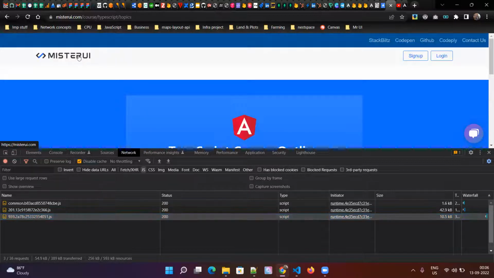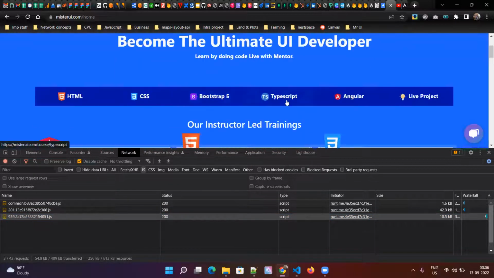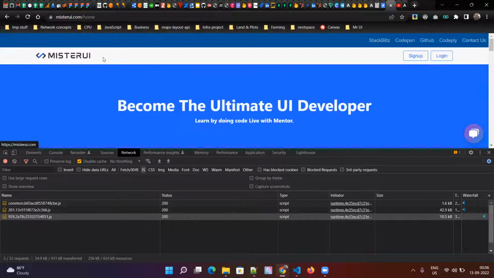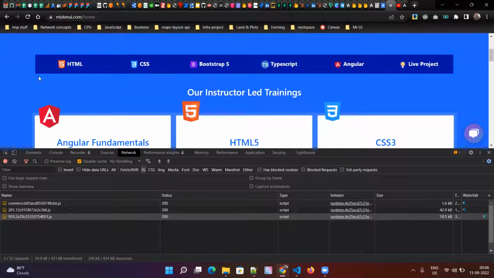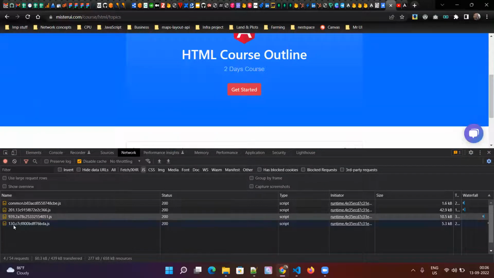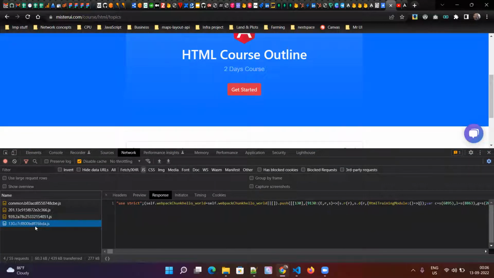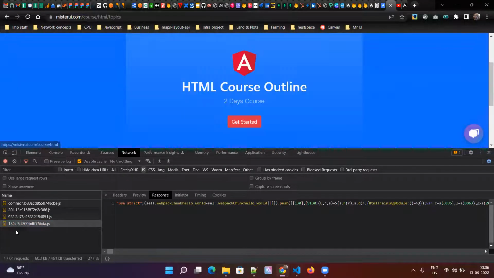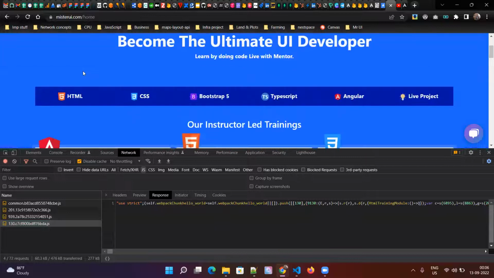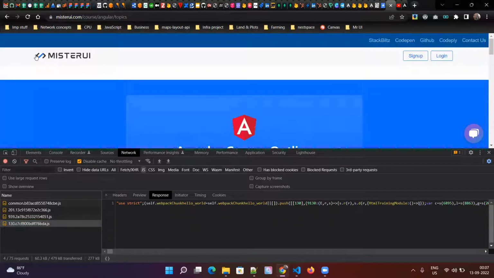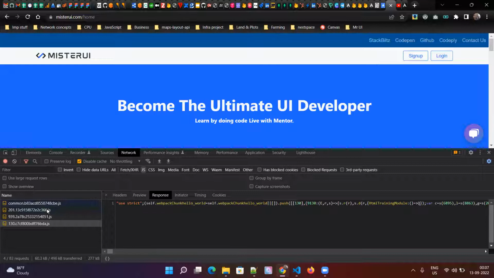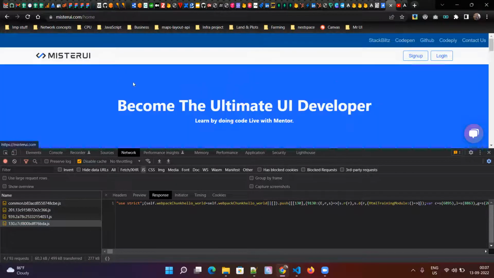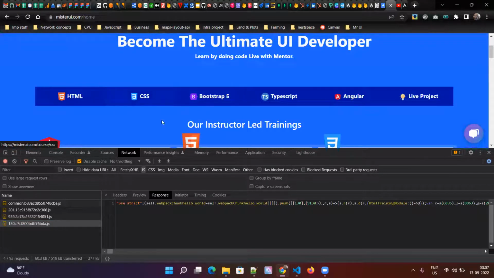If I go back to home again, it will not download again. If I go back to TypeScript again, it will not download because it already downloaded. Now if I go to HTML, it will download that module, the HTML module. Now if I go to HTML again, it will not download because it is already downloaded. Now if I go to Angular, it will not download because it already loaded first this one, right? Now let me go to TypeScript, it will not download. But if I go to CSS, it will download one more file.